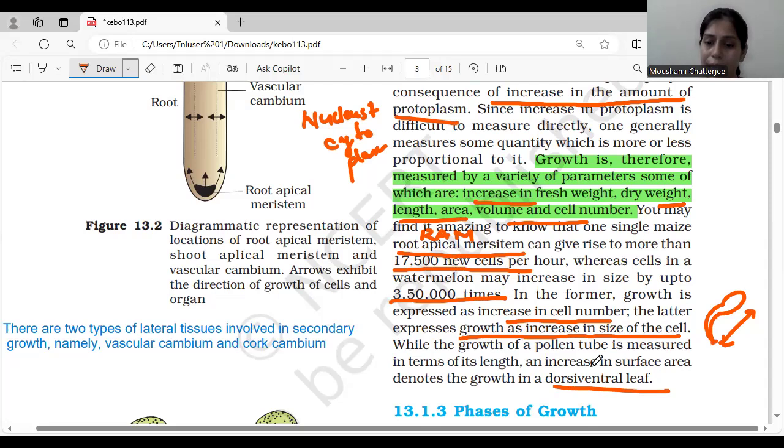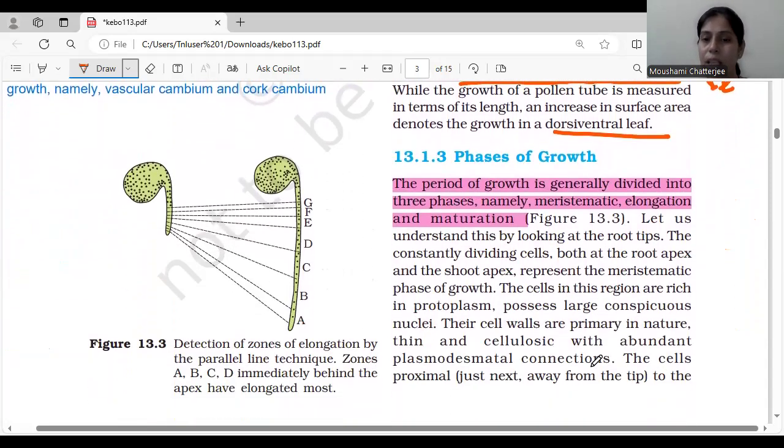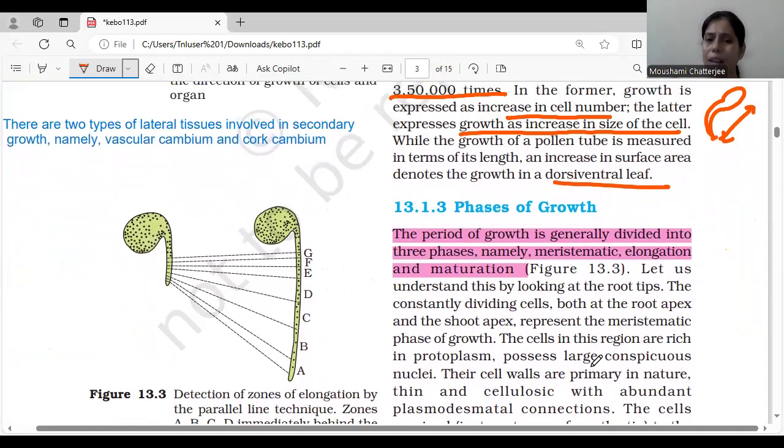All right, next we will move on to the phases of growth. If we talk about humans, there are different phases in how we grow from childhood to later childhood, then adolescence, and then the mature person. The same thing happens in plants also. The period of growth is generally divided into three phases: meristematic, elongation, and maturation. Now let's understand what happens during these three phases.